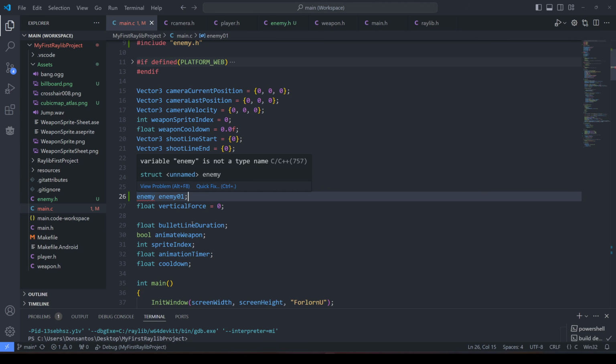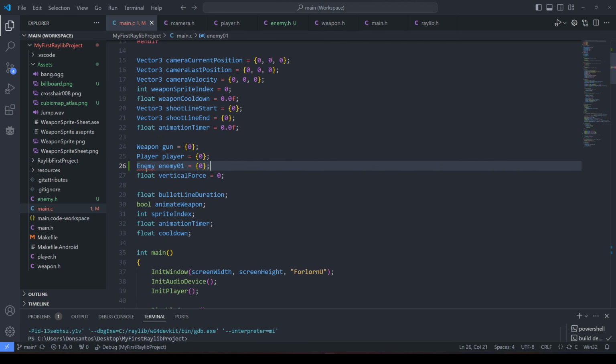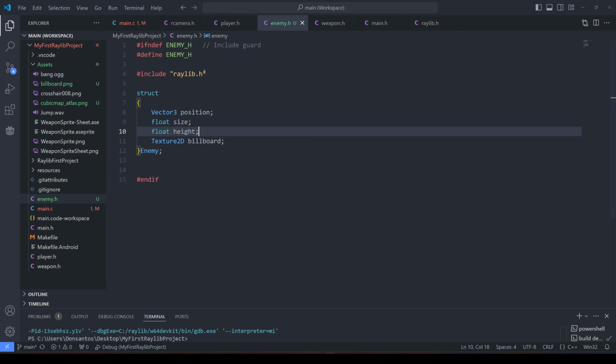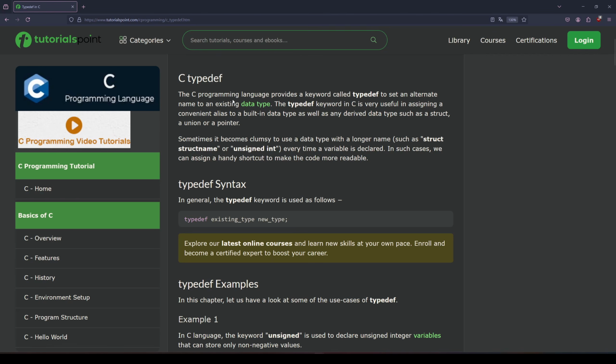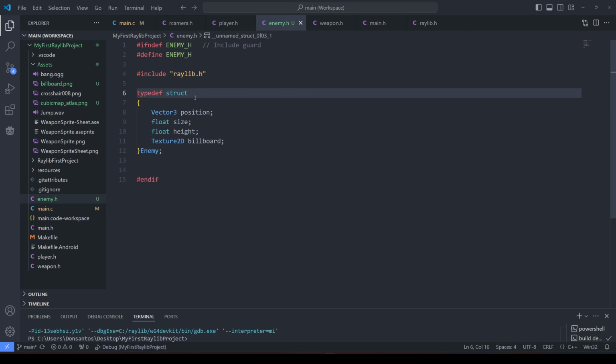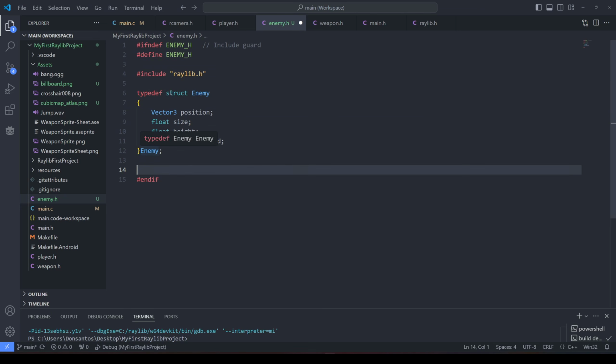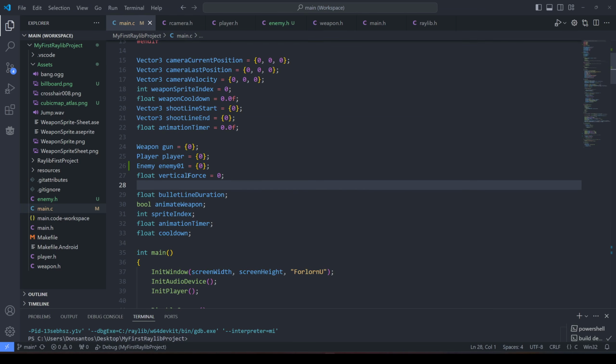Variable enemy is not a type name. Boom. No? Enemy is not a type name. What? I'm sorry. Oh, typedef. Should probably read up on that. C programming language, typedef: an alternative name to an existing data type. Can I just go enemy here without the typedef? I don't know. Anyway, now we have an enemy. We have the enemy 01.